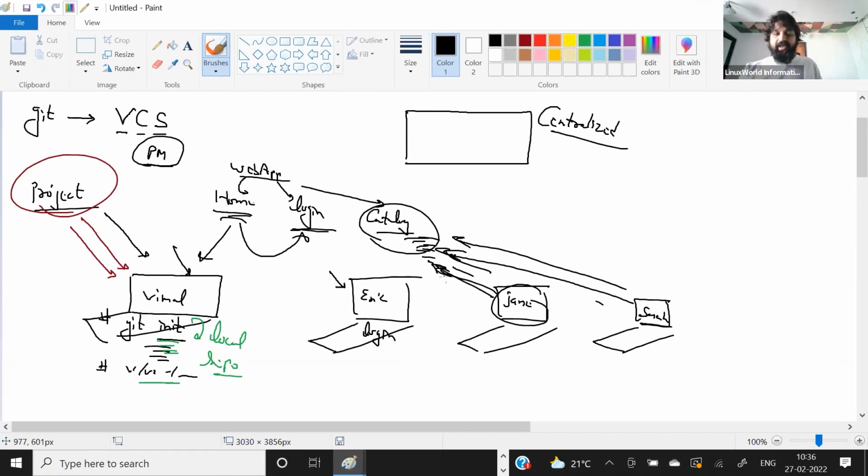Jane can see what things Sarah has updated in the catalog page, so accordingly I will update those features. It all depends on the responsibility given to each individual in the project. But I want everybody to have visibility of what is going on, and lots more things we can do. It's not only about this part.